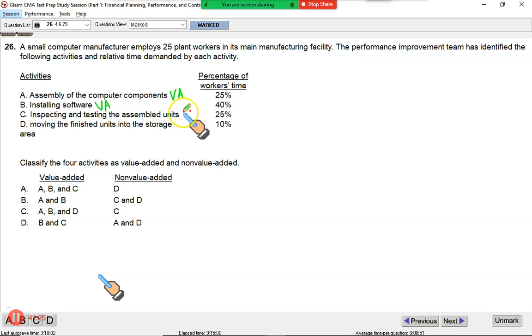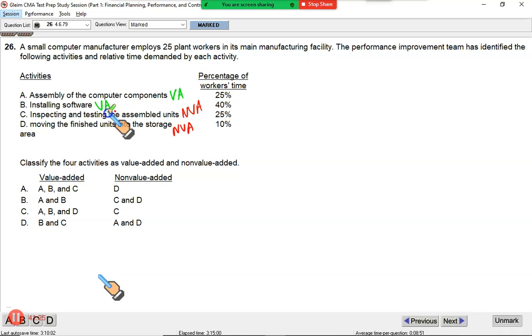So for me as a customer, I say I don't need them. For me, these are non-value adding costs, right? I don't care about them. Then moving the finished units to the storage, I don't care whether they have been stored in an air-conditioned storage or they have been stored in the desert. I don't care. So for me, this is again a non-value adding cost.